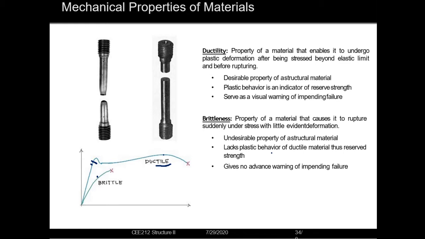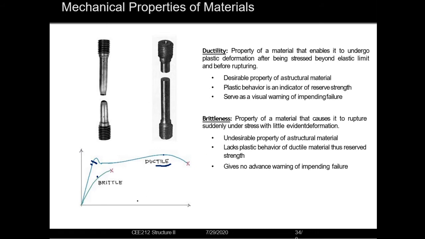We know an example of ductile materials is steel bars, because steel bars, like mild steel, show plastic deformation before they fail. But in case of bricks, the brick will suddenly fail, so it is known as a brittle material.